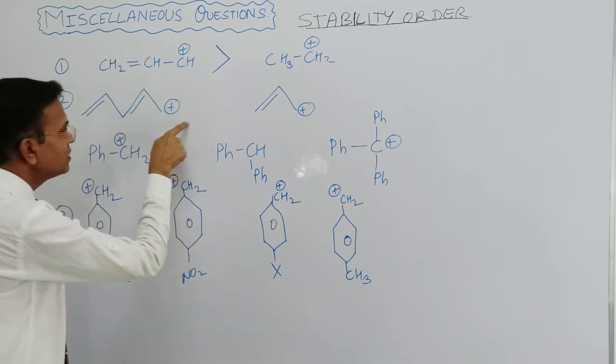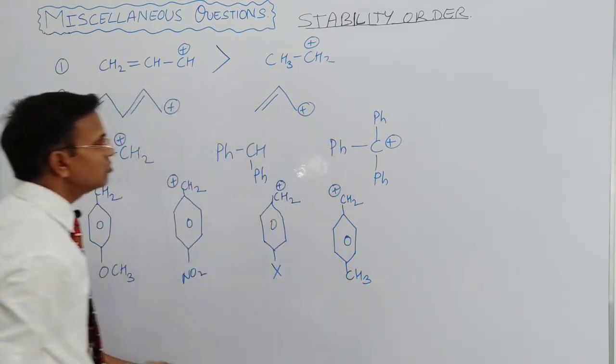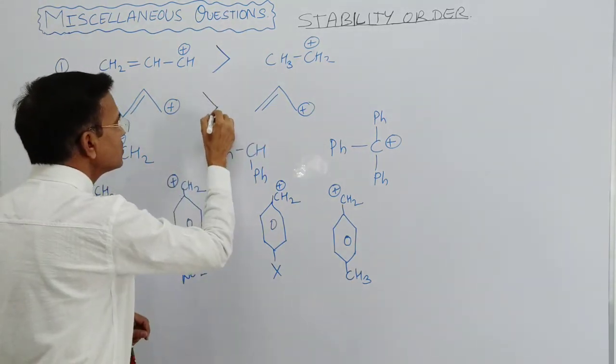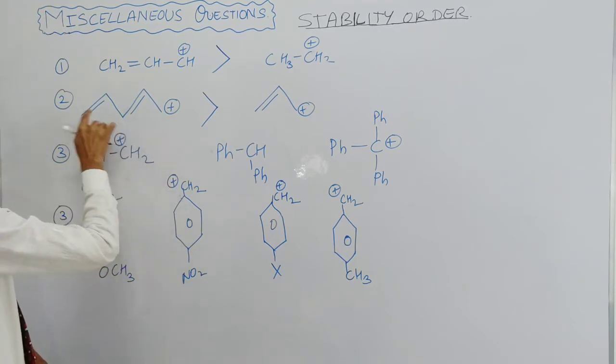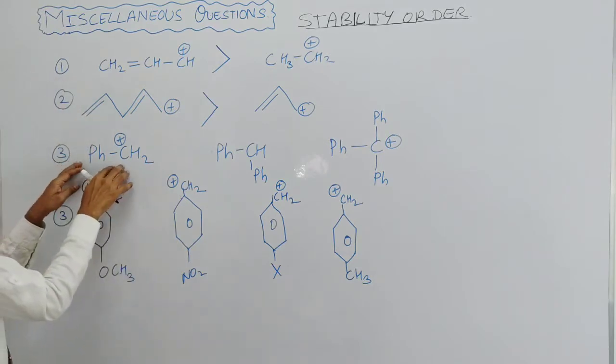So resonance is more here, and here resonance is less. So this species is more stable than this one, because the positive charge comes one time at this carbon, one time at this carbon, right?